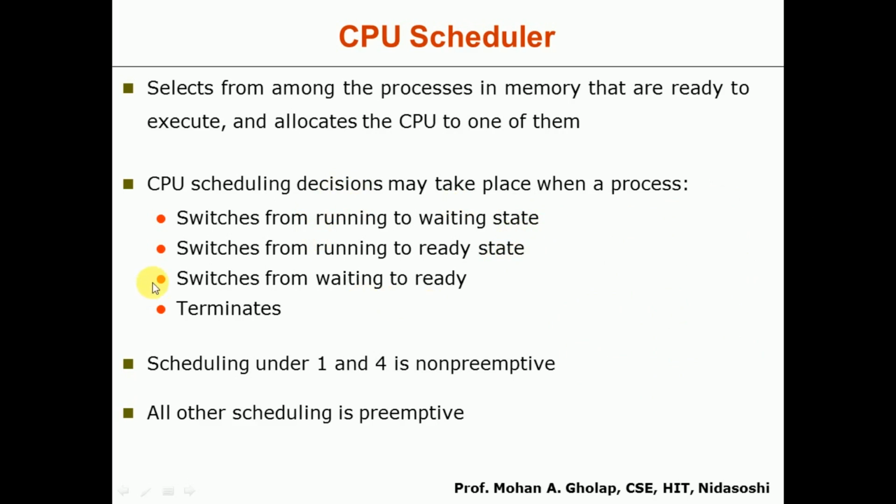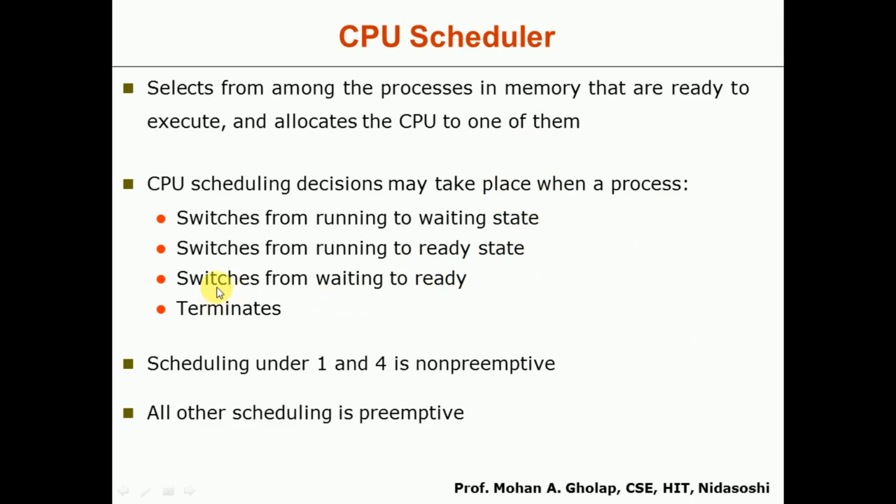The second one is when a process switches from the running to the ready state. Here the process was running, and for one reason or another that process is moved to the ready queue, so the CPU will be available for the next process. Here also the CPU may take one process from the ready queue and start execution.